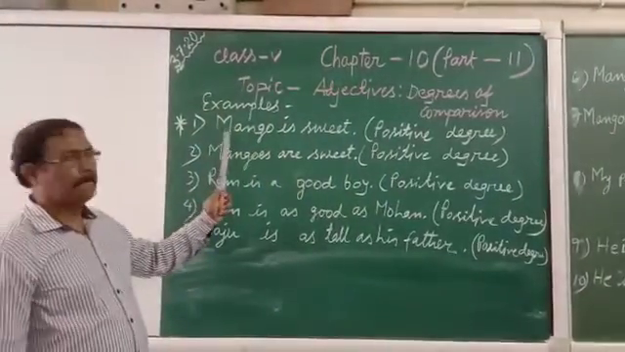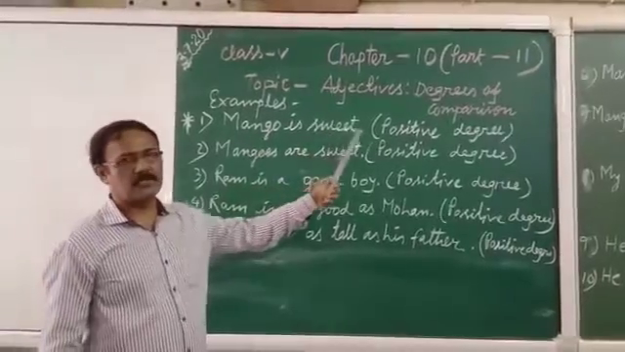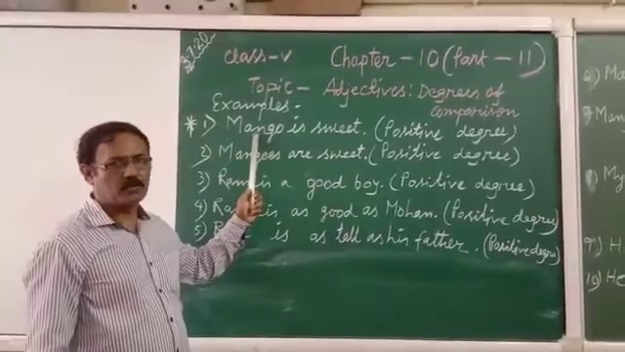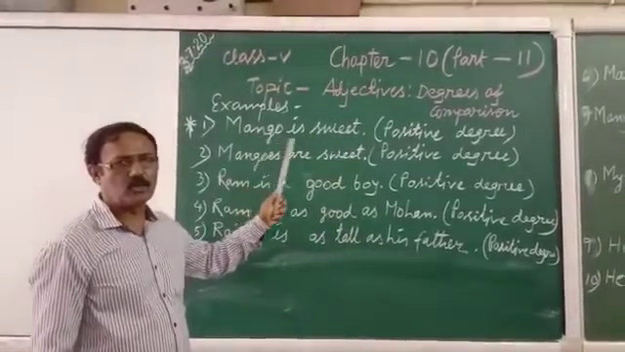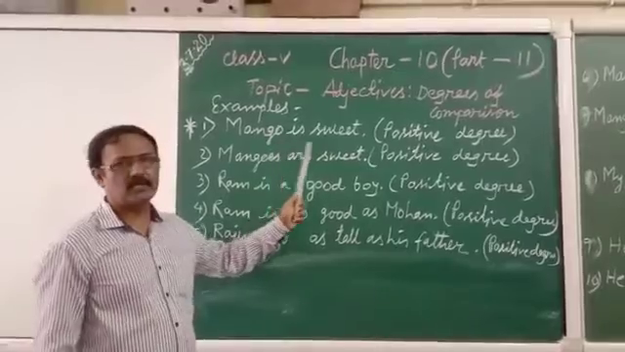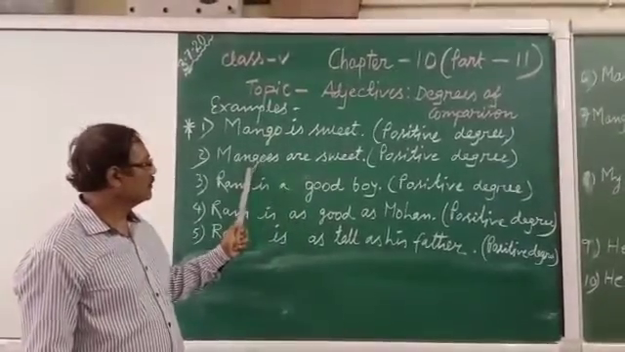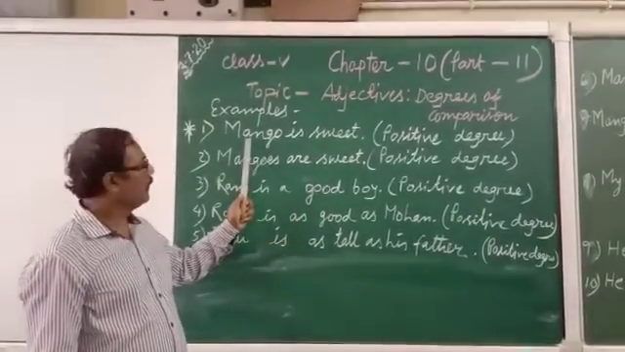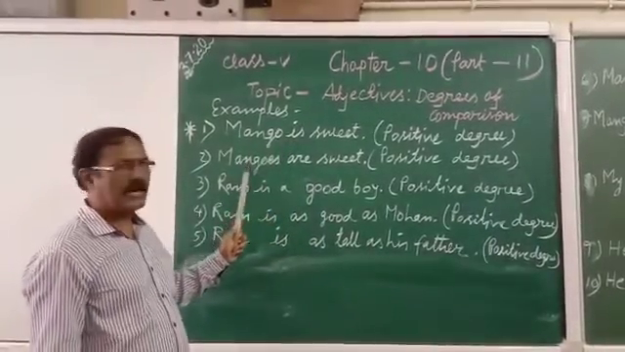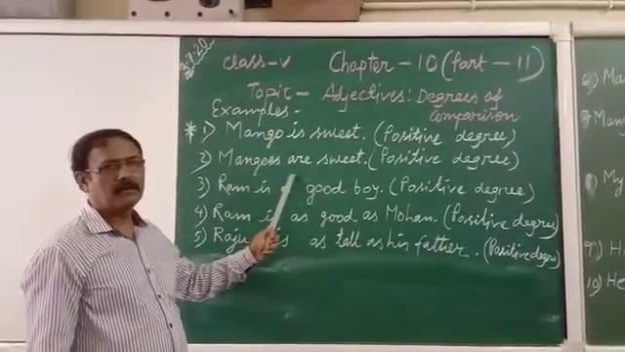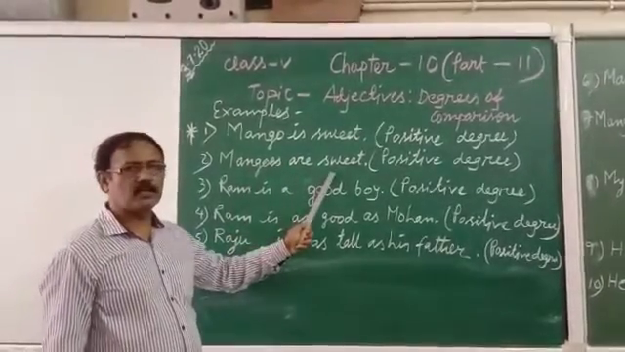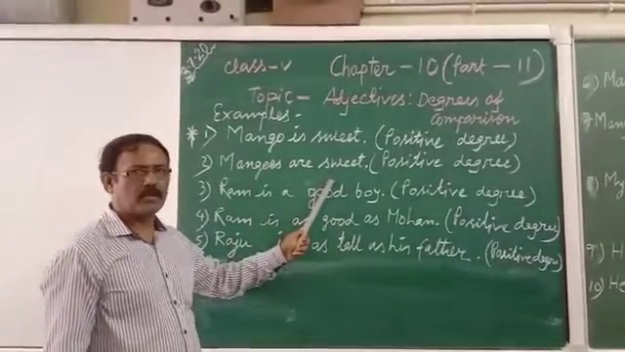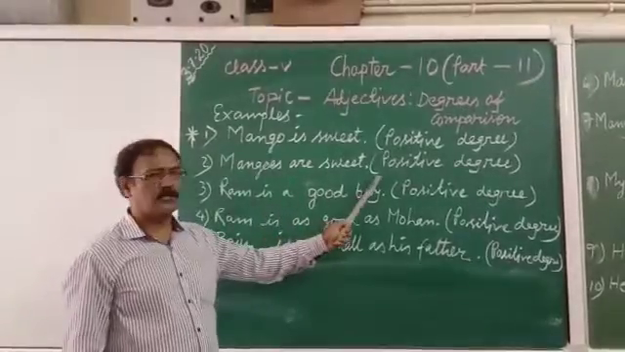See here, mango is sweet. This is positive and there is no doubt, because we are talking about one object, mango is. There is no comparison, no other things. So here there are no confusions. Here, mangoes are sweet. You can write singular, mango is, and if you write the plural, mangoes are. Mangoes are sweet. This is also not comparing. We are talking about the mango and its quality. We are not comparing. So this is also positive degree.